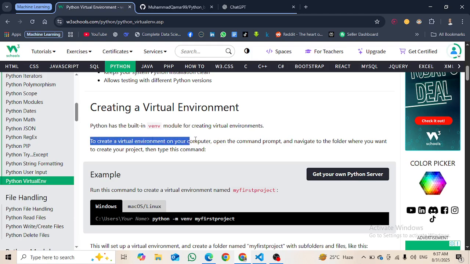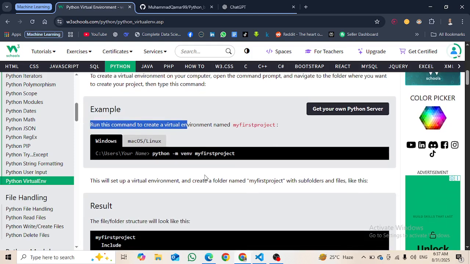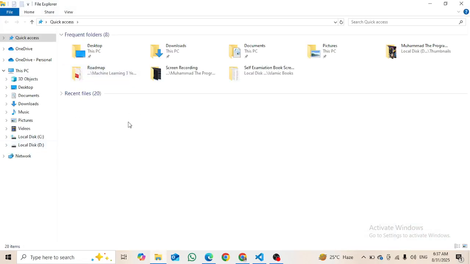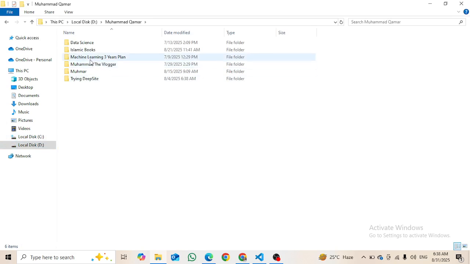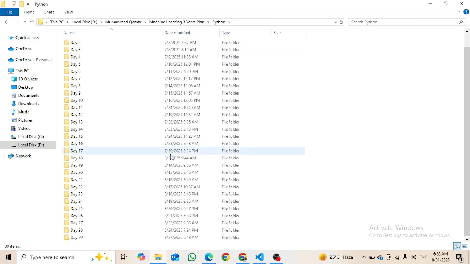So to create a virtual environment on your computer, open the command prompt and navigate to the folder where you want to create your project, and then type this command. Run this command to create a virtual environment named my project. So first of all, I have to make my first project folder. For this I am going to my local disk C, then to my folder, then into the 3 years machine learning 3 years plan, then we will go there into Python.